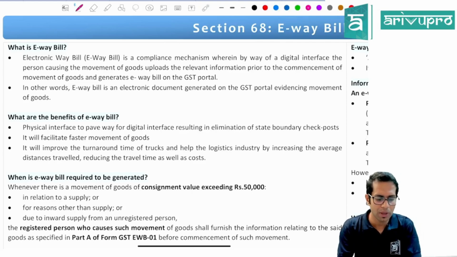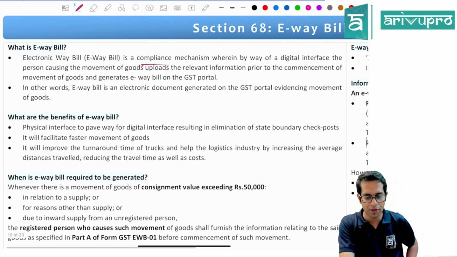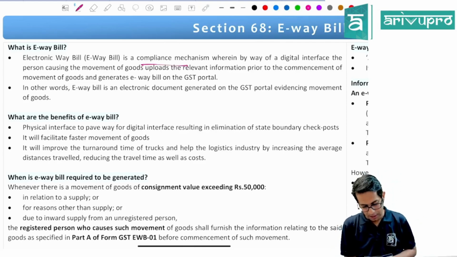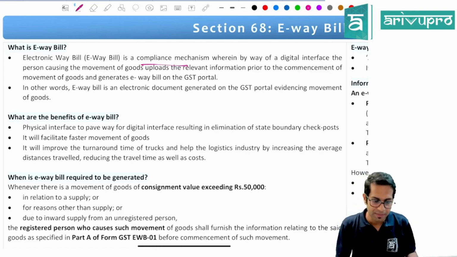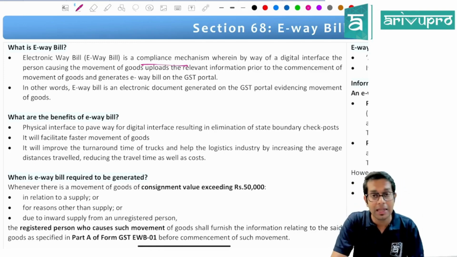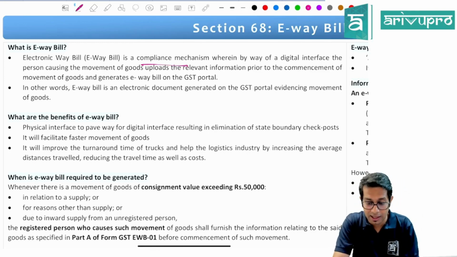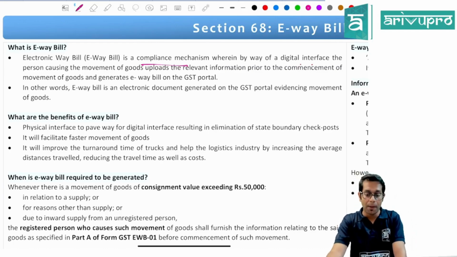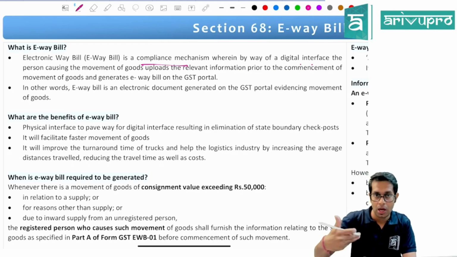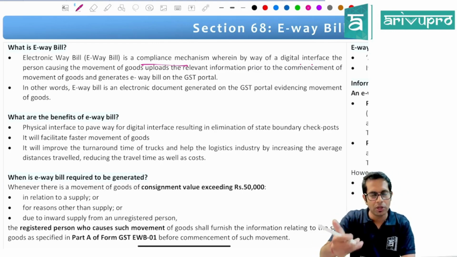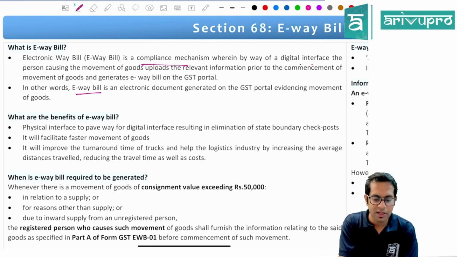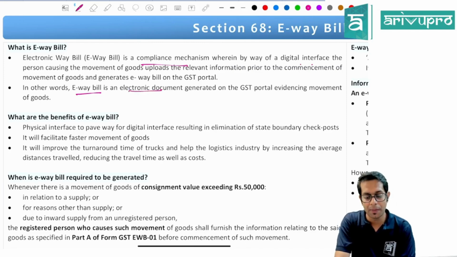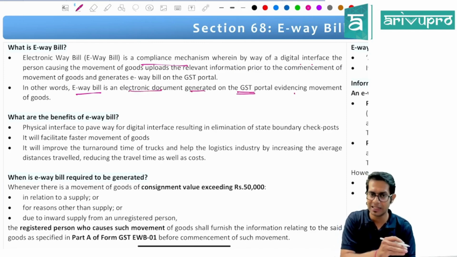What do you mean by e-way bill? E-way bill is an electronic way bill. It is a compliance mechanism wherein, by way of digital interface, the person who is causing movement of goods will have to upload the details of that movement before the movement has been caused. In other words, e-way bill is an electronic document generated on the GST portal evidencing the movement of goods.